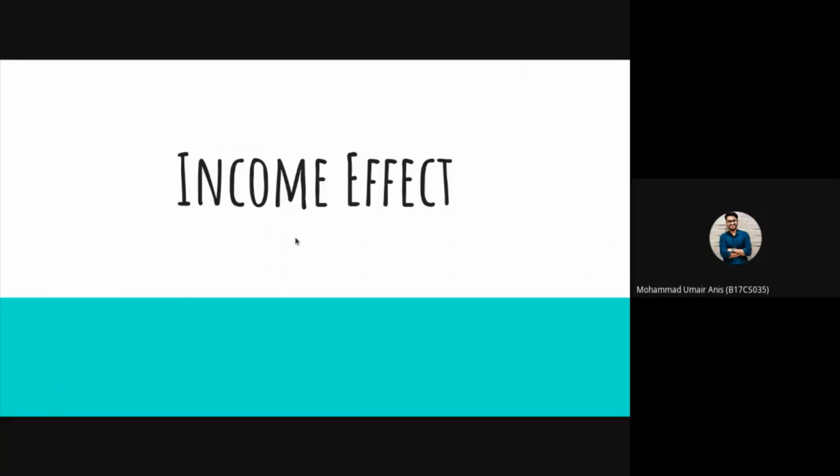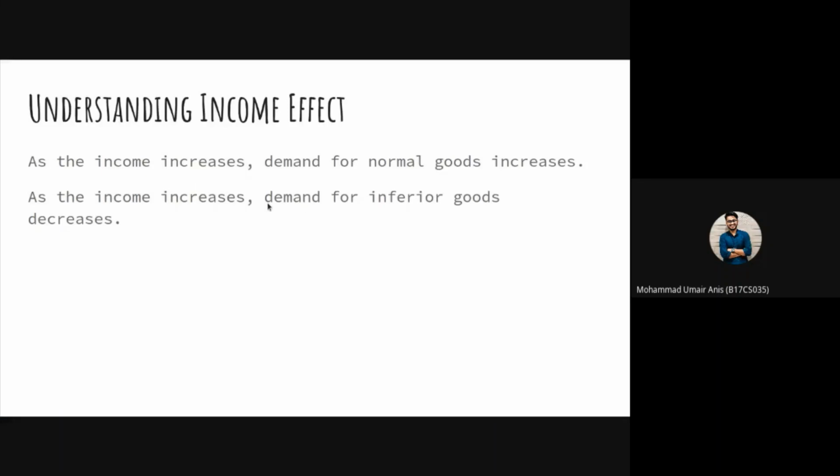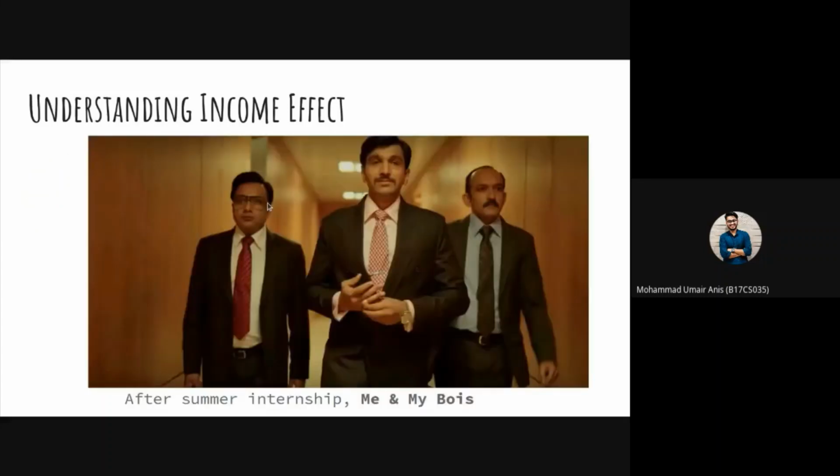Now coming to income effect. The income effect says that as the income of the consumer rises, the demand for normal goods also rises, while the demand for inferior goods decreases. That is because with an increase in income, the purchasing power of a consumer increases. This can be related to the time when I had the summer internship and I was paid a handful of stipend.